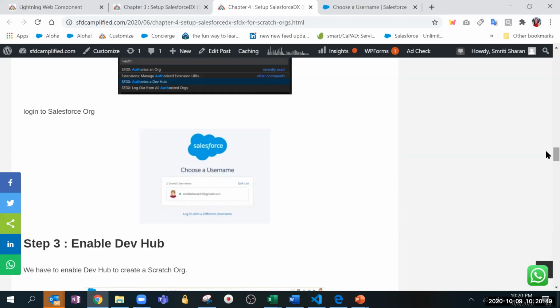With LWC, we have to have an editor, Visual Studio or any other editor, and Visual Studio is the popular one. But with Aura, we can directly do the coding in the developer console. With LWC, we don't have that privilege. We have to connect with the Visual Studio editor or some other editor, and then only we can do the coding. So let's quickly create a project with scratch and non-scratch org so that we are done with that and we can move to the next topic.